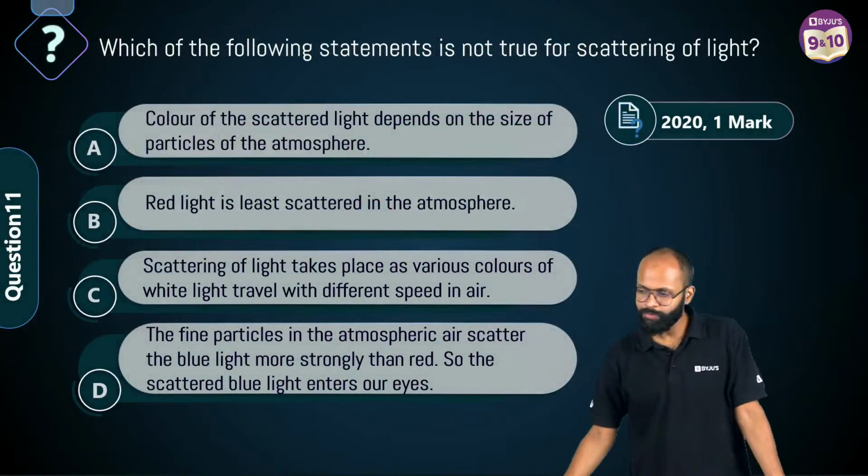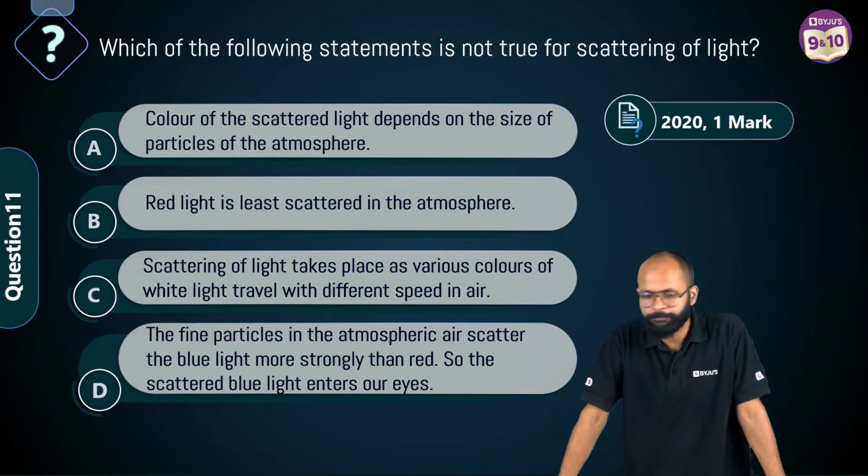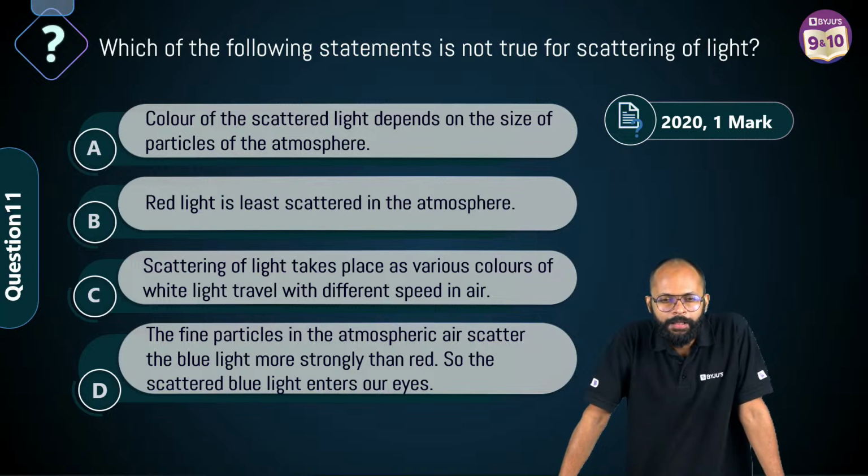Come on, question number 11. Yes, question number 11. P equals 1 upon f, so P equals 1 upon V minus 1 upon U. Yes, you can do it, not a problem.